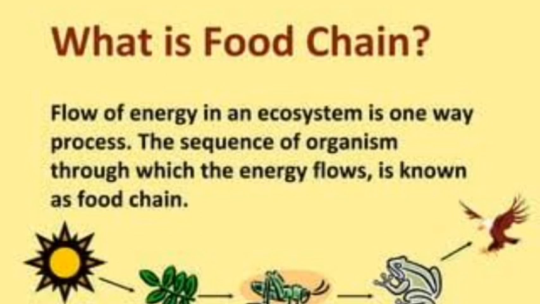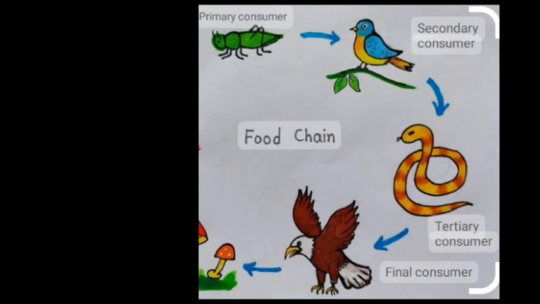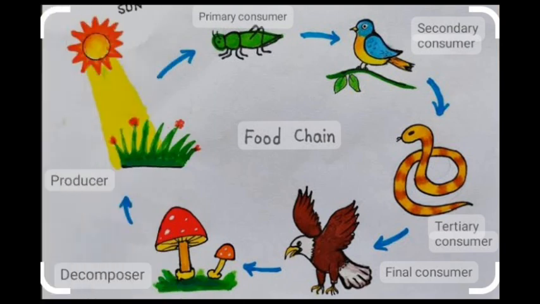So the food chain is very important. It's because through the food chain, energy can flow from one organism to another organism. So here are some examples of a food chain. As we know, the sun is the ultimate source of energy. The energy is called solar energy.